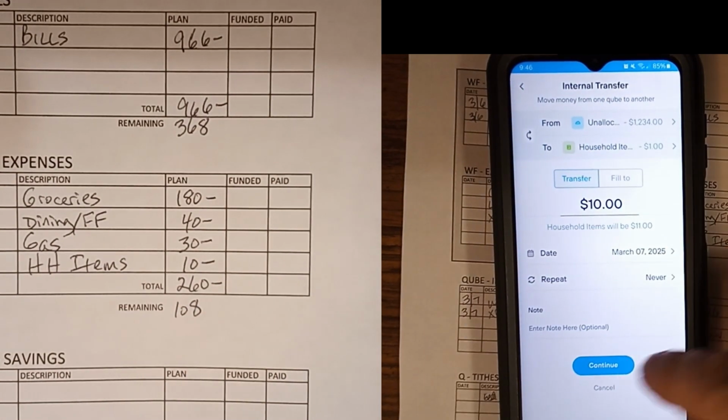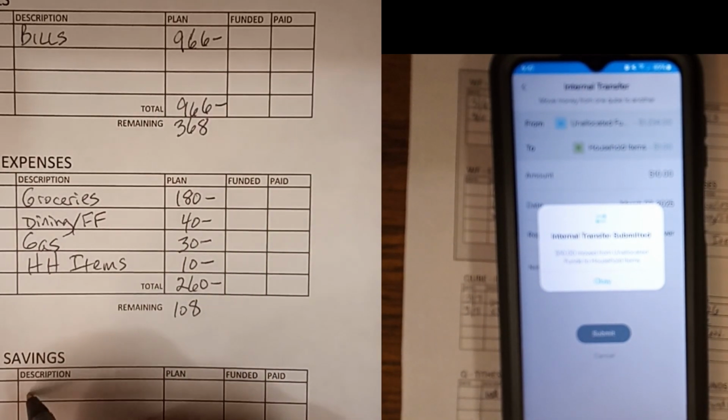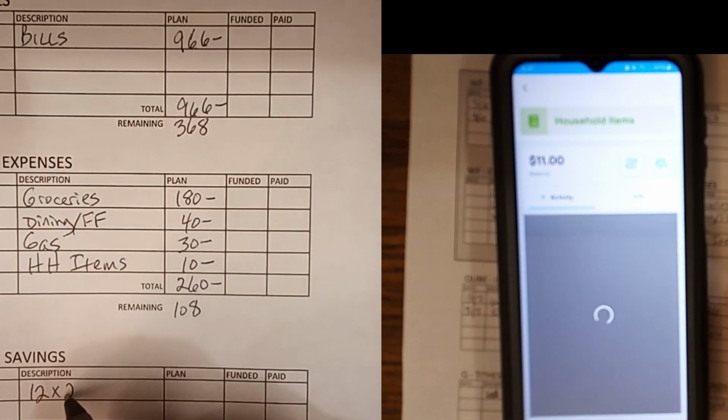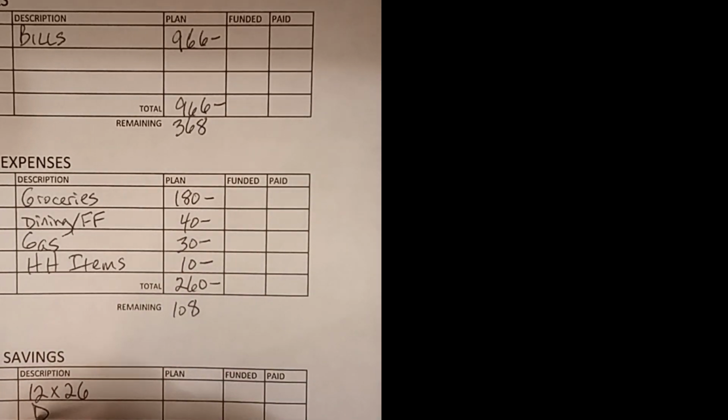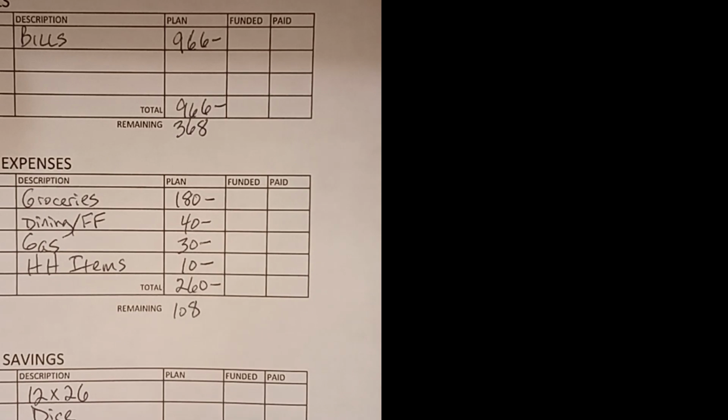And then I go down into my savings, and I'm going to be using the same savings categories, the same savings challenges that I did up to this point and that I did last year. But my approach to them might be a little different.